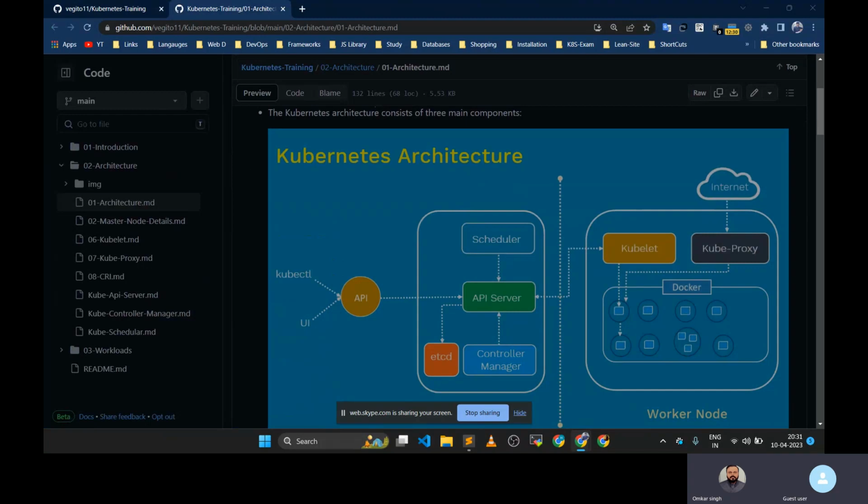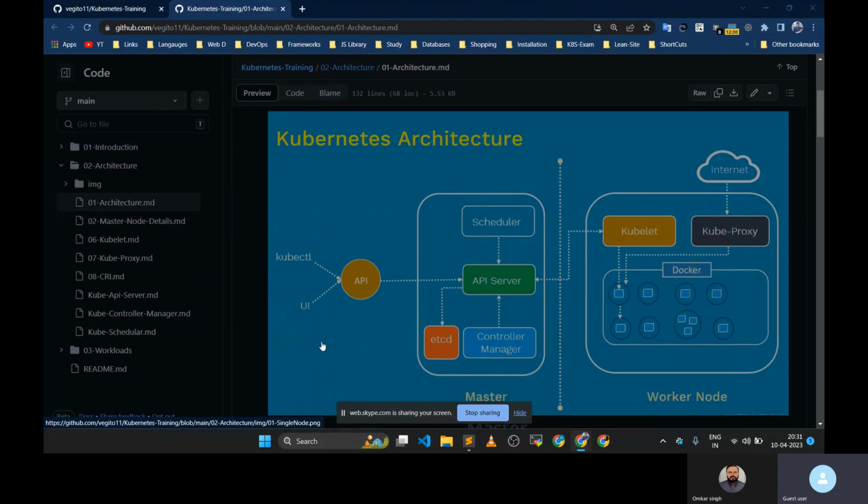Now, the second one is etcd. etcd contains all the configurations. Whatever configuration we are doing, it is a storage for all the configuration. You cannot say it is a copy. It is a database, a key-value database. All the configuration is stored in etcd.